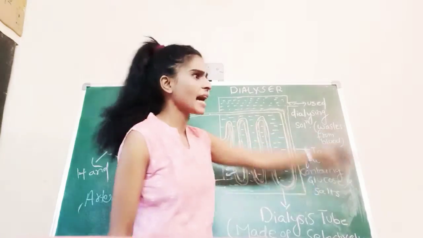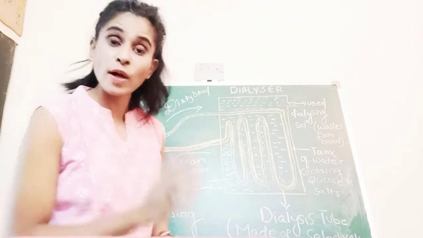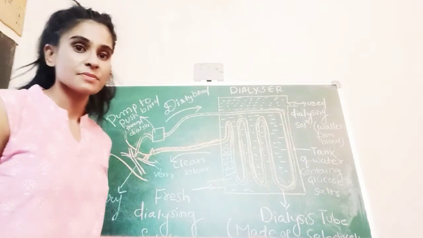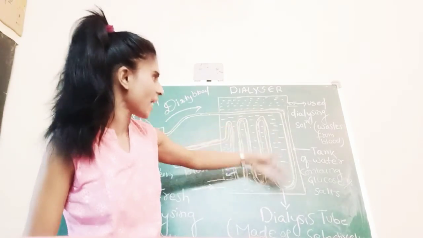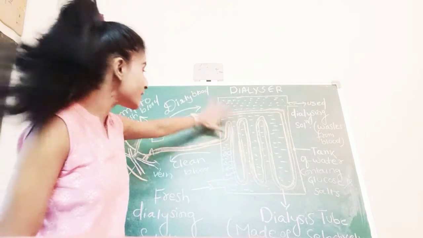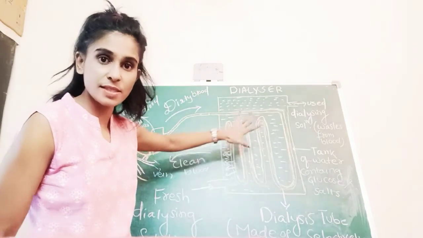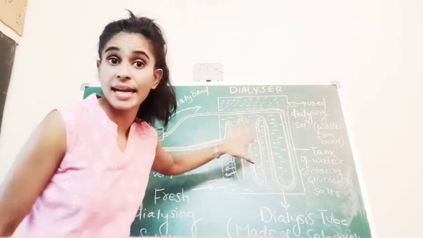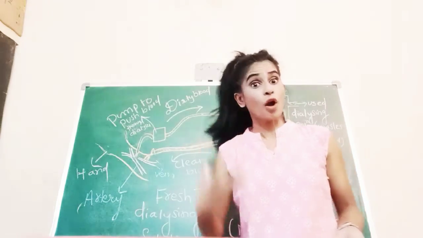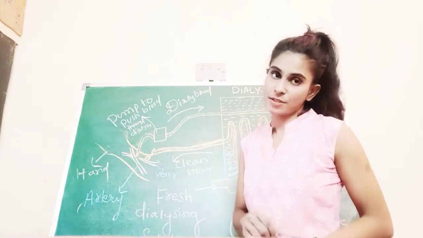Then what is a dialyzer, guys? Let's see what a dialyzer is. Can you see the picture of a dialyzer here? You can see there are a number of tube-like structures. The pink color dotted structure is a fluid. So this is actually the picture of a dialyzer. How does it work? How is the waste removed from the body of a patient?